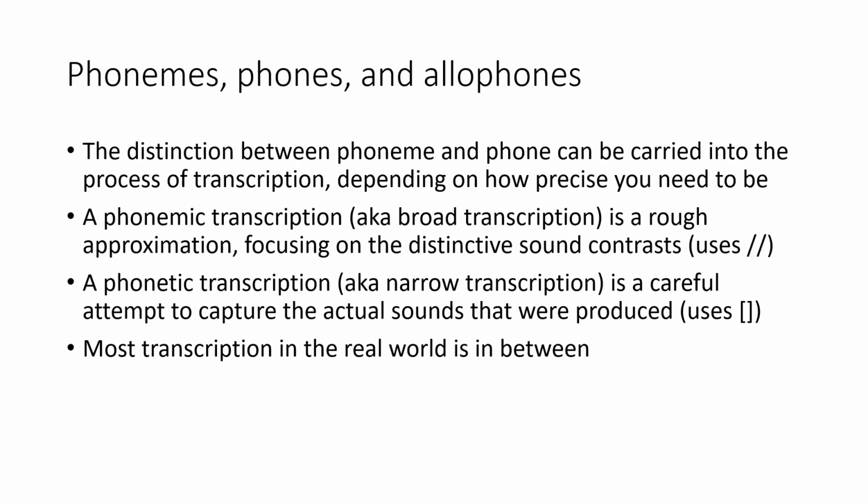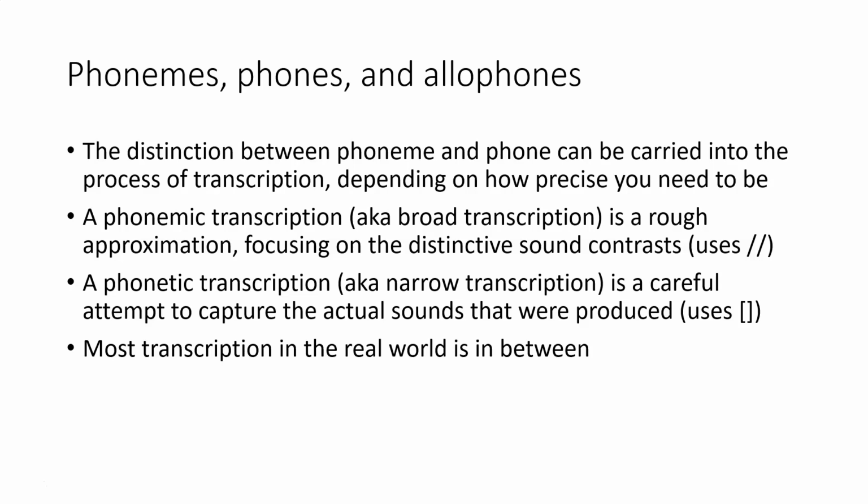We can carry that distinction between phoneme and phone into transcription, depending on how precise we want to be. So people sometimes talk about doing a phonemic transcription or a broad transcription, where we have kind of a rough approximation of the sound details, focusing on those distinctive sound contrasts. And that'll be sort of the most familiar way to transcribe for you.